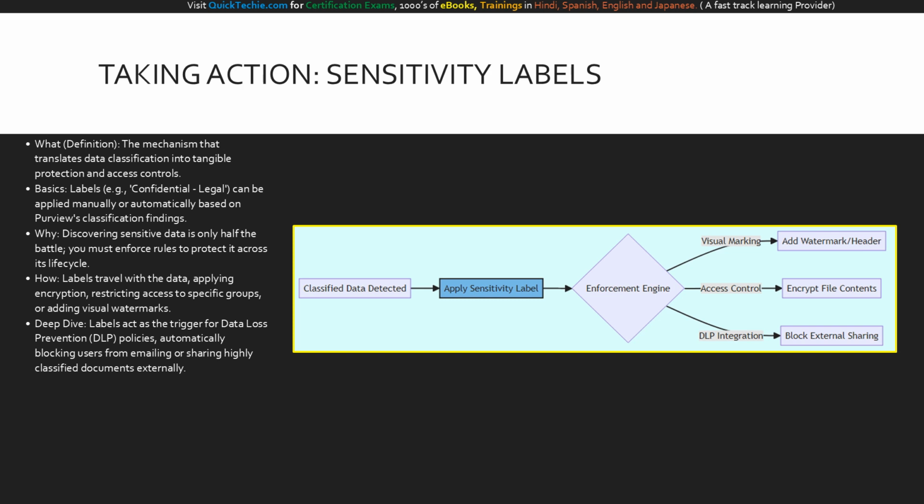Once classified data is detected, the system automatically applies the sensitivity label. This label acts as the trigger for the enforcement engine in the center. From there, three distinct, simultaneous actions occur. It applies visual markings like headers, it enforces access control by encrypting the file contents, and it triggers DLP integration to decisively block external sharing. It is an automated, impenetrable shield for your data.